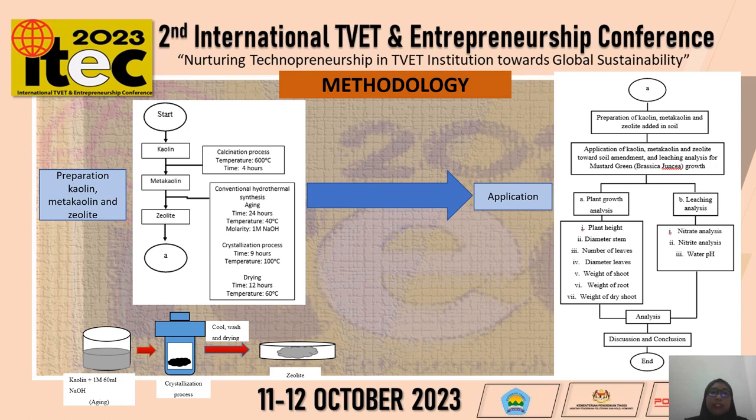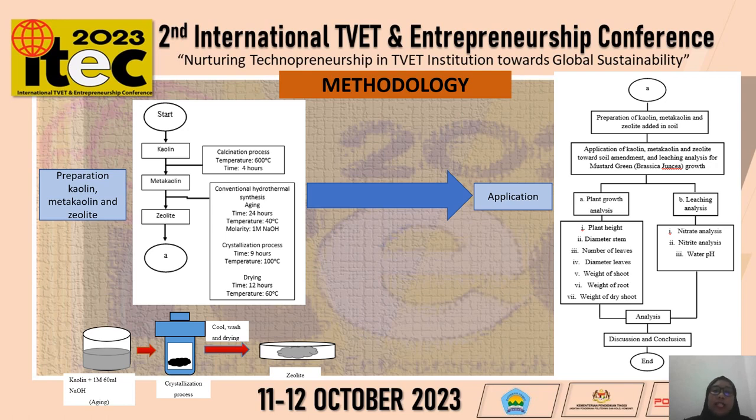Next, about the methodology. Actually, for the methodology of my research, I have two main parts. The first one about the preparation of kaolin, metakaolin, and zeolite. Like I said before, the first thing we need is searching for a suitable kaolin with checking the composition, and then we want to transform the kaolin into the metakaolin by calcination process, and then we want to transform this metakaolin into the zeolite LTA by using the conventional hydrothermal method with the specific parameter.